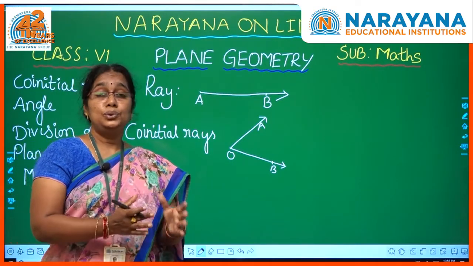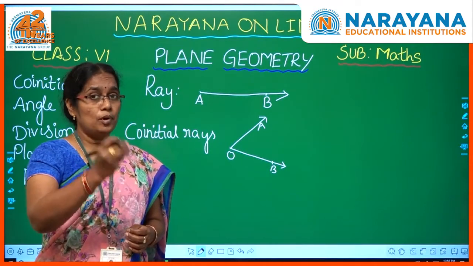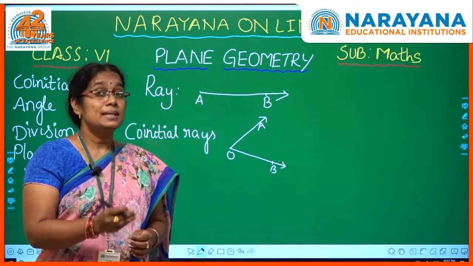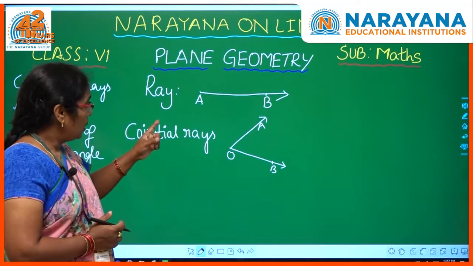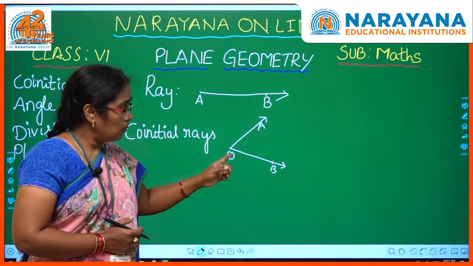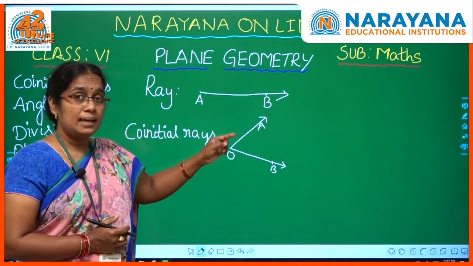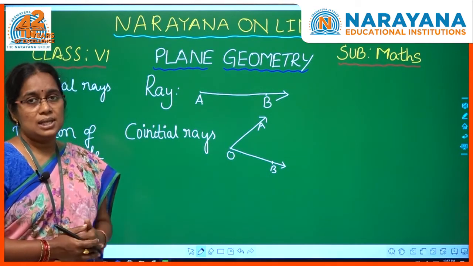If two or more rays start at one point, that means they have the same initial point, then such rays are called co-initial rays. So, in the figure, ray OA and ray OB both have started at O only. So, we can call them co-initial rays.